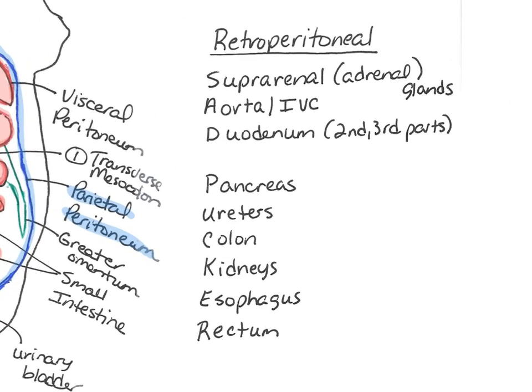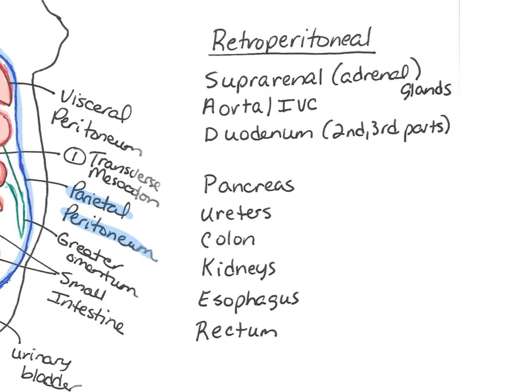There is a mnemonic that you can use. You do need to know which organs are considered retroperitoneal. So the mnemonic is SAD, pucker.